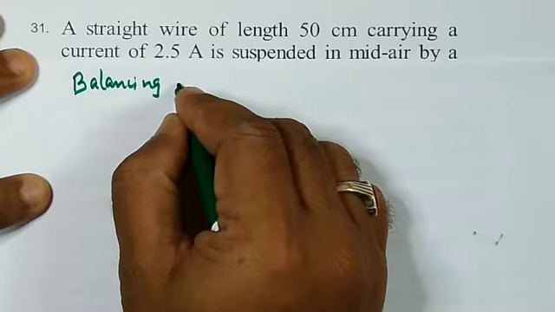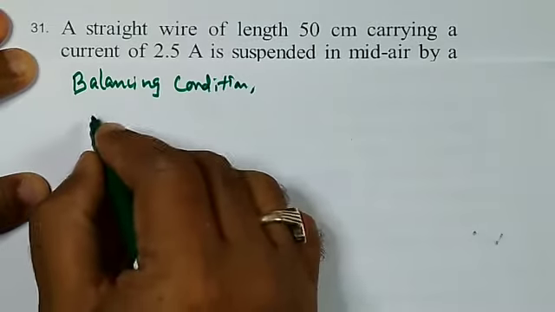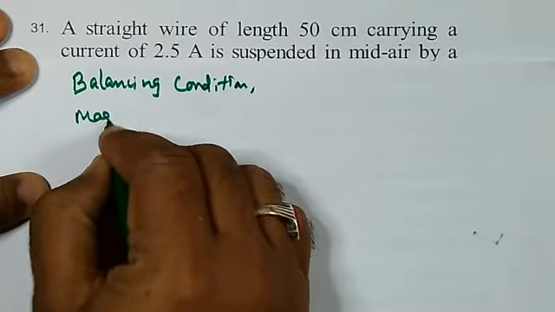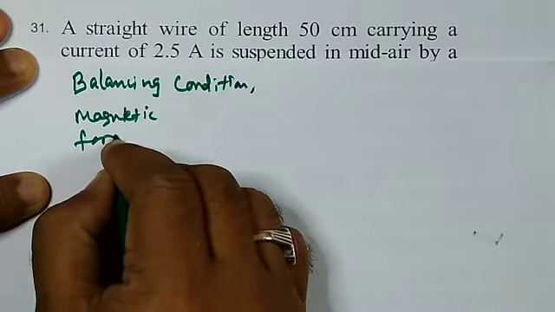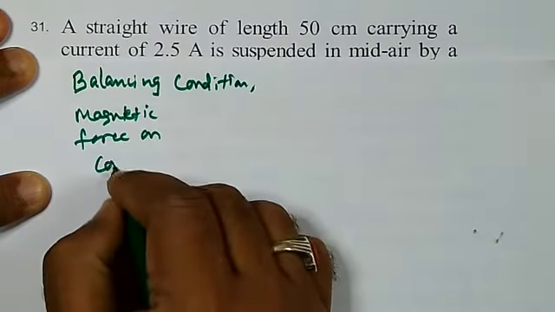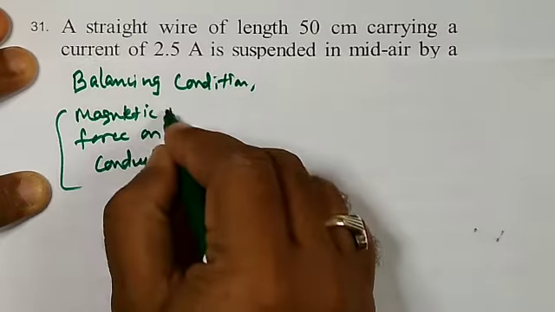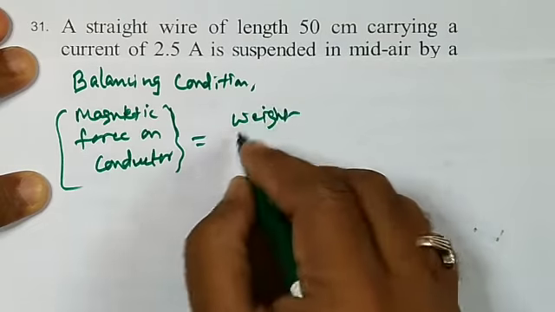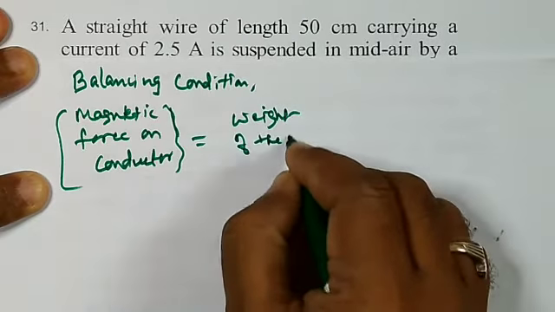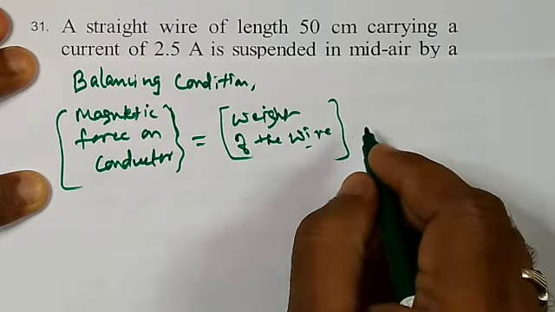Balancing condition, that is magnetic force on conductor should be equal to weight of the wire or the conductor, we can say.